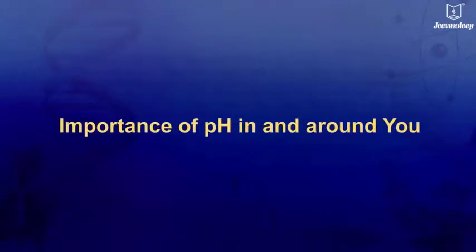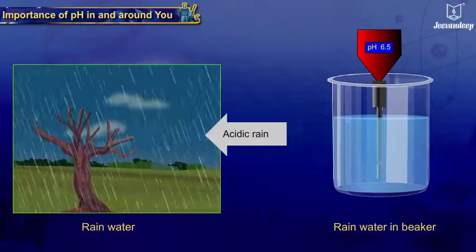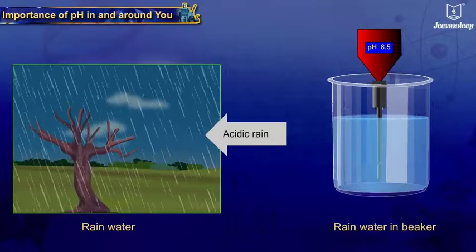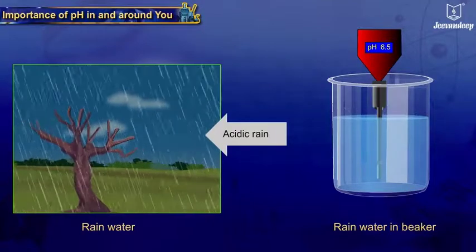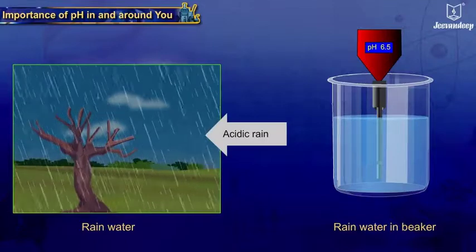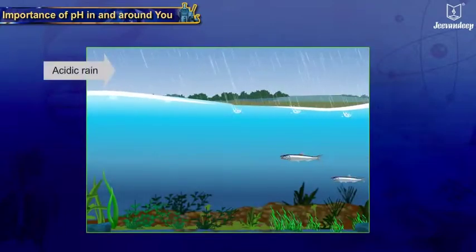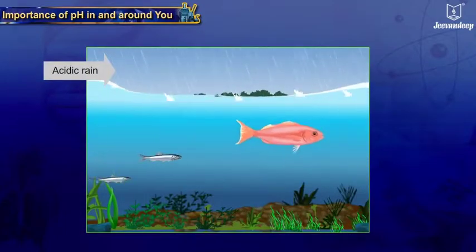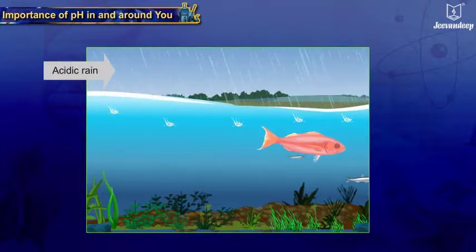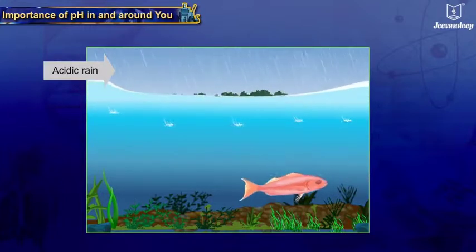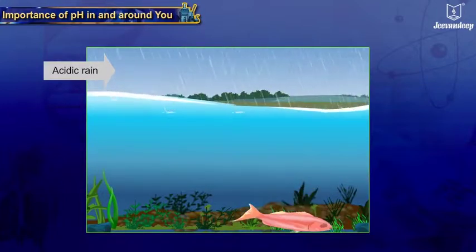Importance of pH in and around you. Rainwater with pH lower than 7 indicates acidic rain, which is harmful for plants. When this rainwater flows into the rivers, it drastically affects the aquatic life in the rivers.